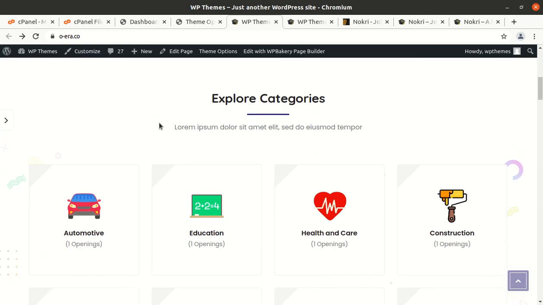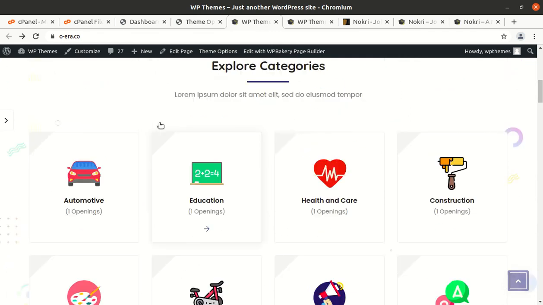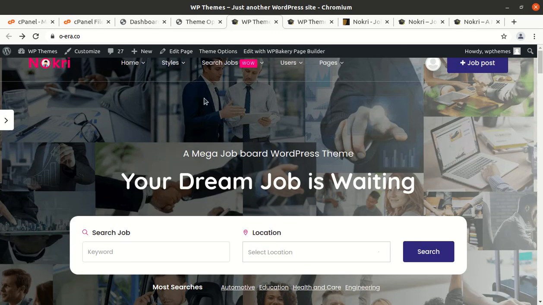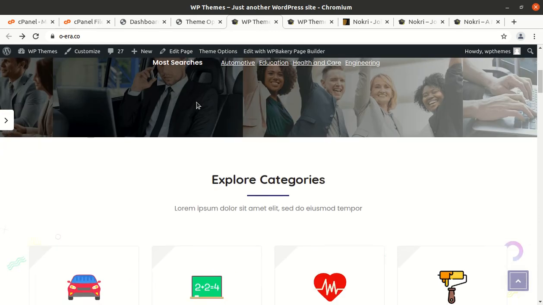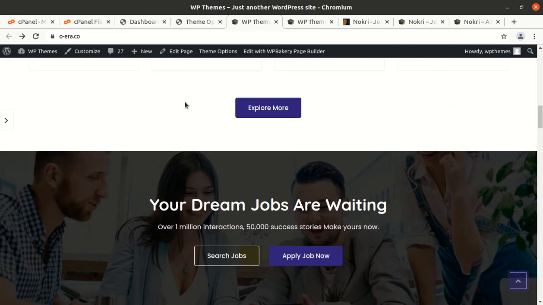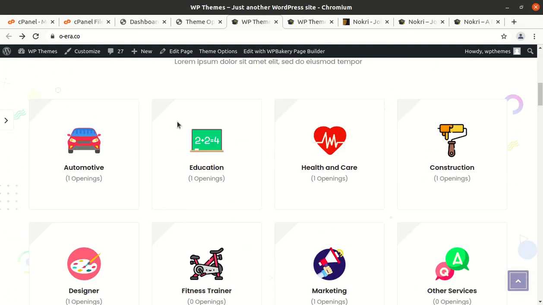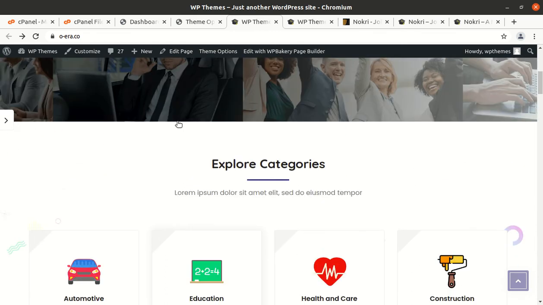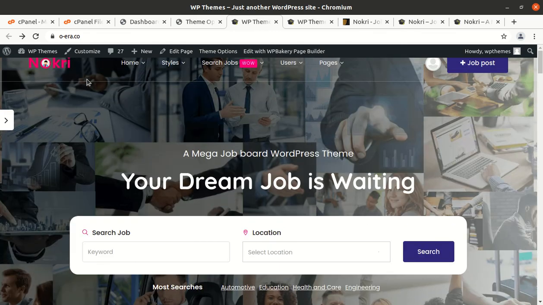If you have decided to take this theme, you can get it. However, it is not having the quality as I expected, but yes, it will work. And there are several other theme options available in the same category, I mean on job board on this channel. You can explore those as well. So Naukri is also good, no doubt, and you have to take your own decision.